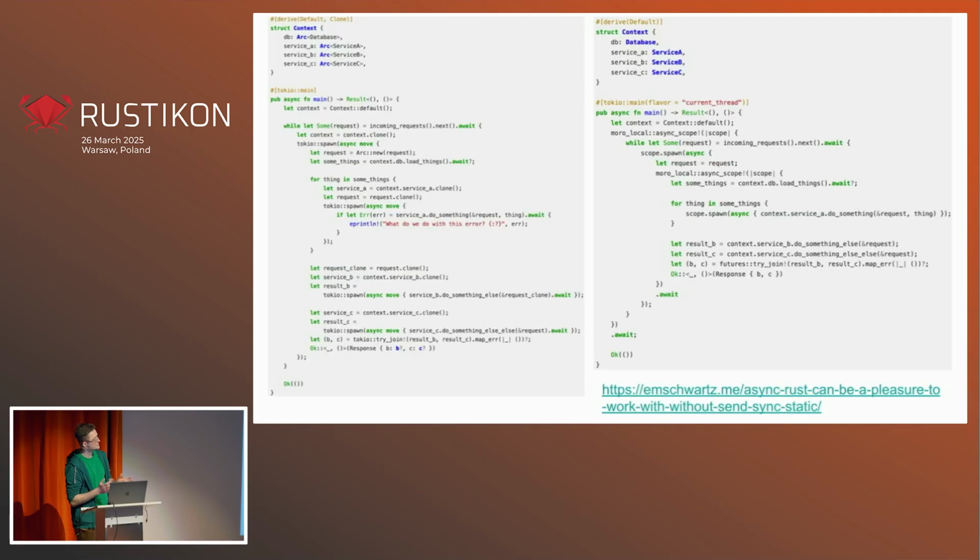So here you can see them side by side and decide for yourself if you like the traditional way more or the structured concurrency Moro approach, which at least is shorter, but it has some more advantages as well. And there's the link I mentioned to the blog post. It goes into some more details about performance characteristics of work-stealing and non-work-stealing runtimes.